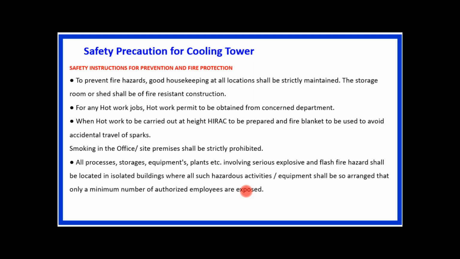And if the people are fewer and the vehicle traffic is less, then we can easily fight or handle the fire hazard in case of fire. So housekeeping is one of the main keys, and we have to avoid one element of the fire triangle, that is ignition, because oxygen is always present in the atmosphere.